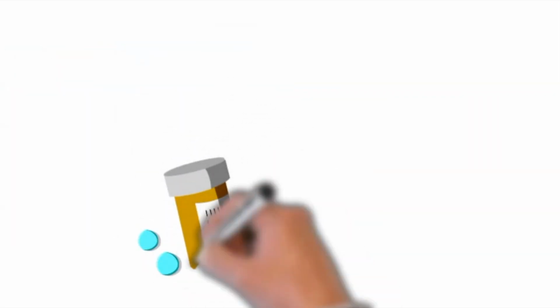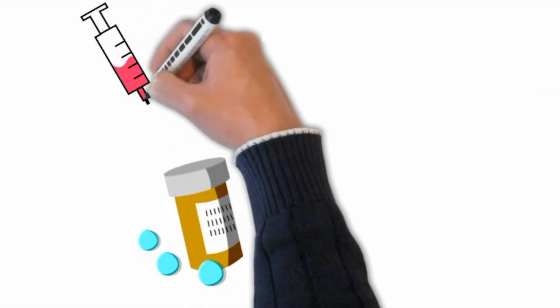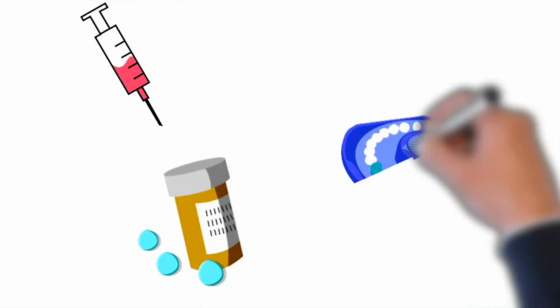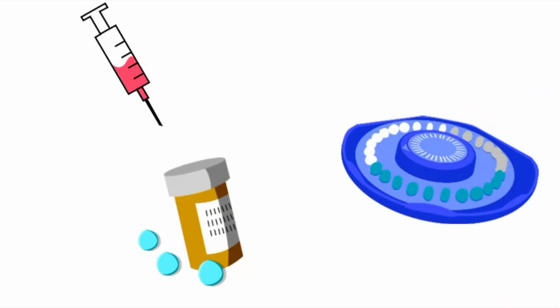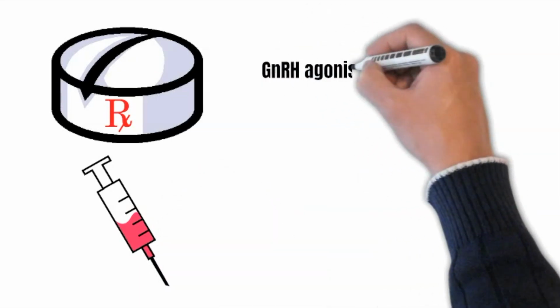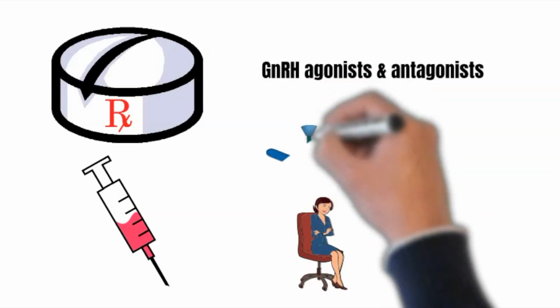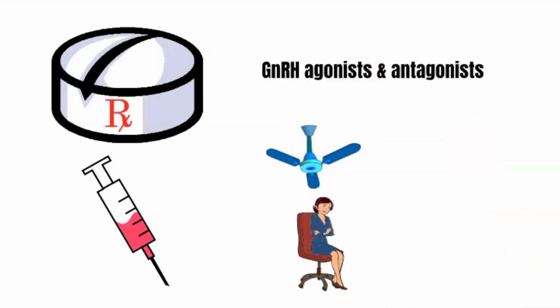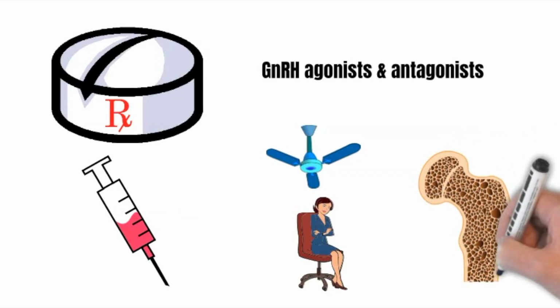Medical treatment involves treating the pain with non-steroidal anti-inflammatory drugs like naproxen and progesterone orally or intramuscularly, or by giving oral contraceptive pills. If the previous measures don't help, gonadotropin-releasing hormones agonist and antagonist can be tried. It is important to remember that the patient may develop symptoms of menopause with those medications, like hot flashes and night sweat. It can also lead to osteoporosis. Therefore, it's important to add estrogen, called add-back therapy, to minimize the risk.